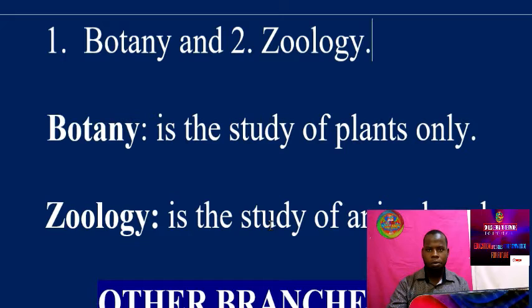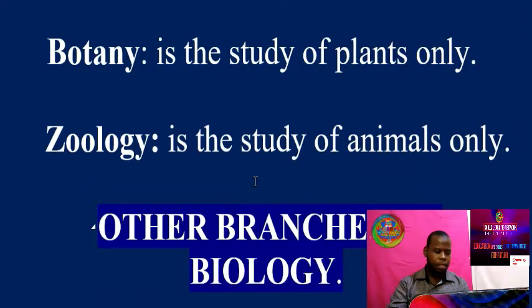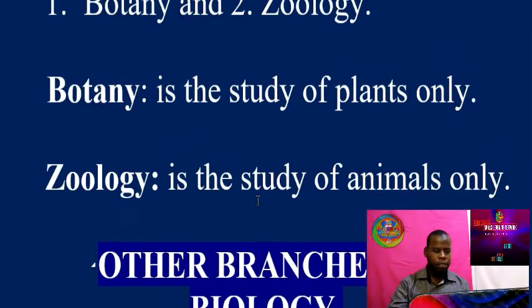Animals are different from plants according to their features, characteristics and morphologies. Those two main branches are botany and zoology. I think now we are together with this lesson.